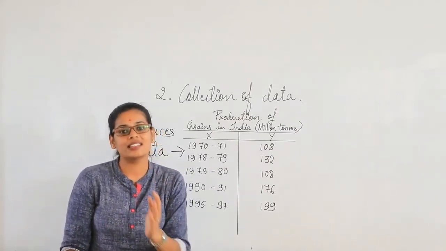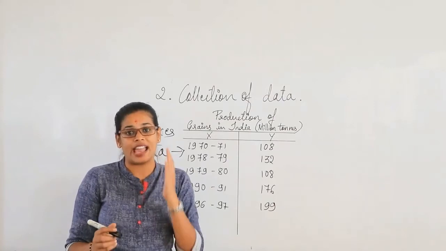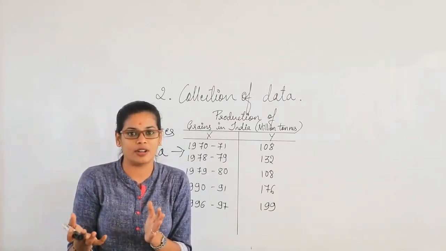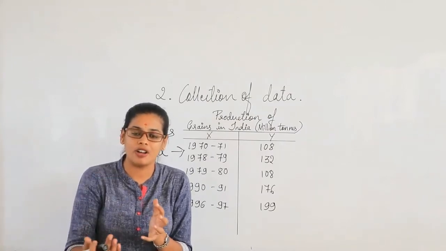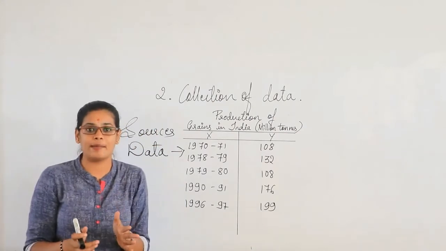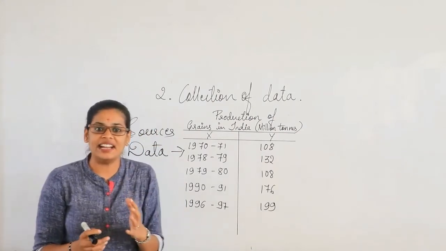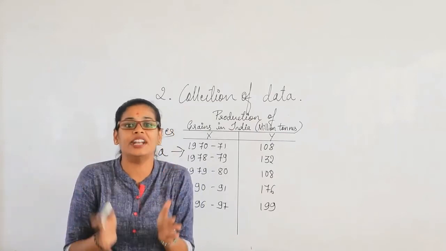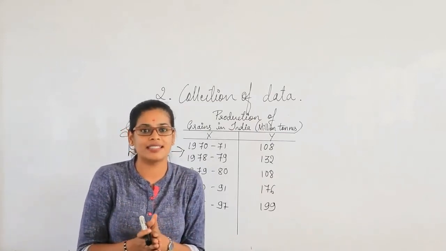So that data is called the primary data, wherein you are inquiring the students or investigating some thing, and on the first hand you are collecting the information. That is called the primary data. And the secondary data is data which has already been collected by somebody else and is ready to use for you. Then that becomes the secondary data.